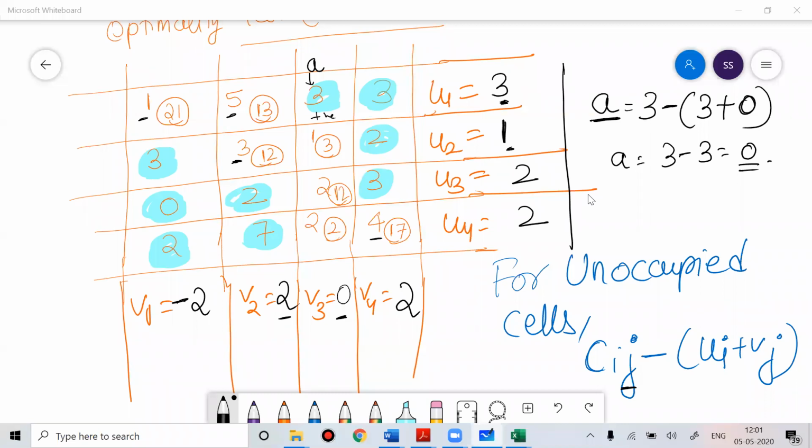Suppose this is B, this is C, this is D, this is E, this is F, this is G, this is H, this is I. We'll do it one by one for all the unoccupied cells. For A I have done. Anyone have doubt?